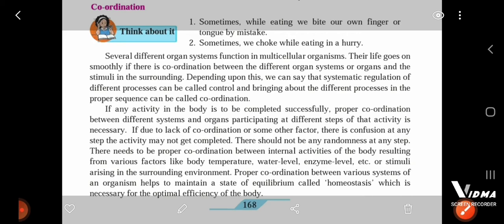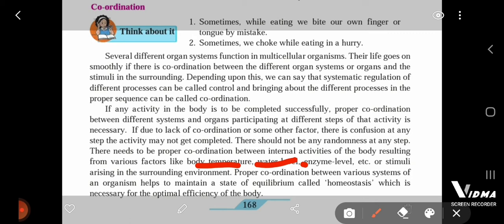There needs to be proper coordination between internal activities of the body resulting from various factors like body temperature, water level, enzyme level, etc. Or stimuli arising in the surrounding environment.